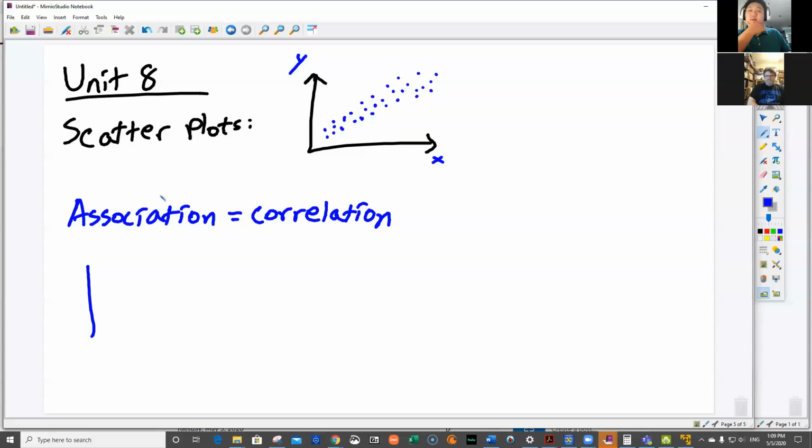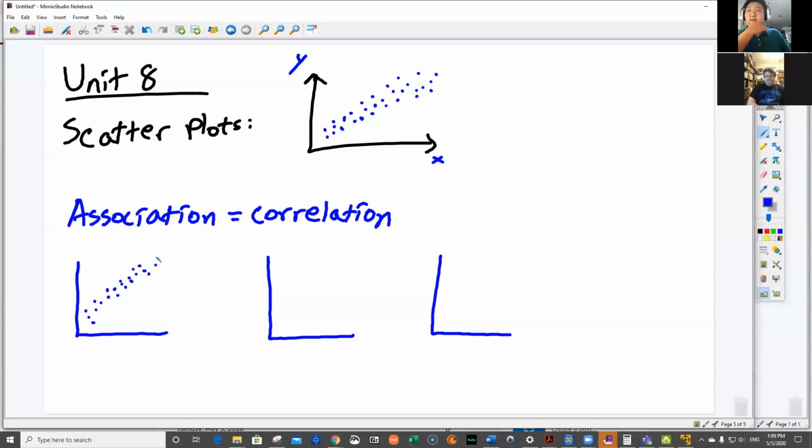So then in class, we drew these scatter plots, and I kind of let you guys have fun with it. When we did it, this was a positive correlation, because the points are going in an upwards direction. It's going in a positive direction. So my line of best fit that I just drew here is a positive sloping line.